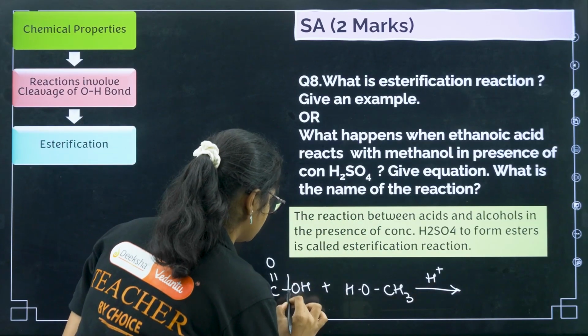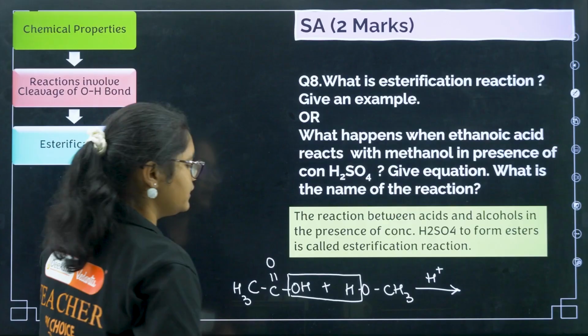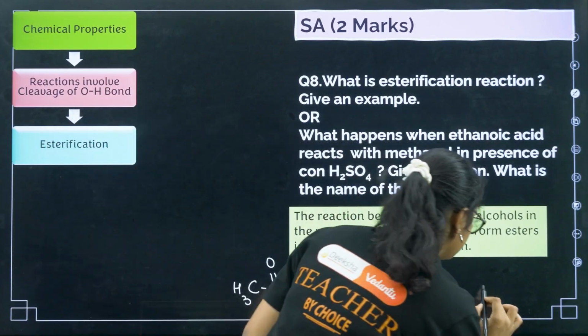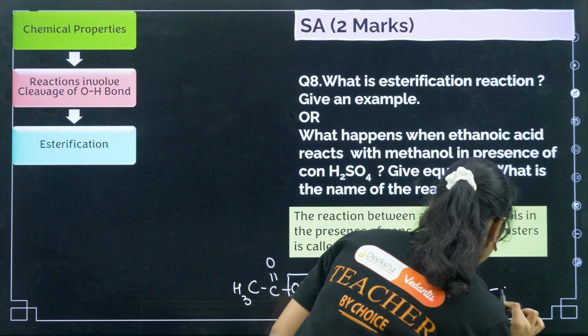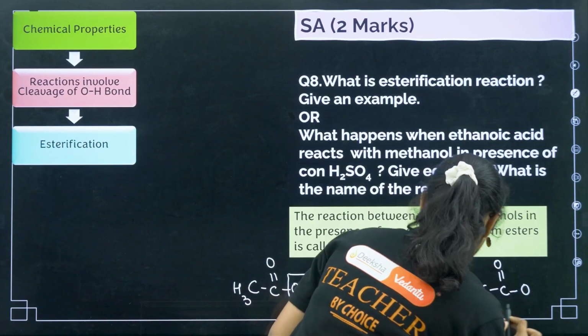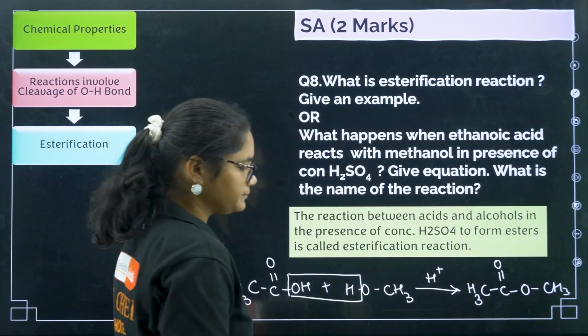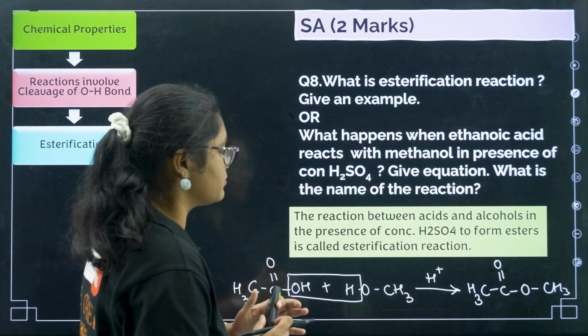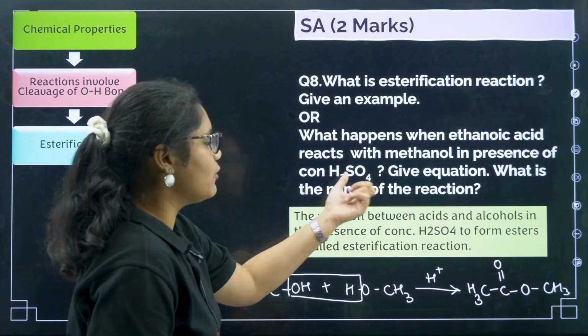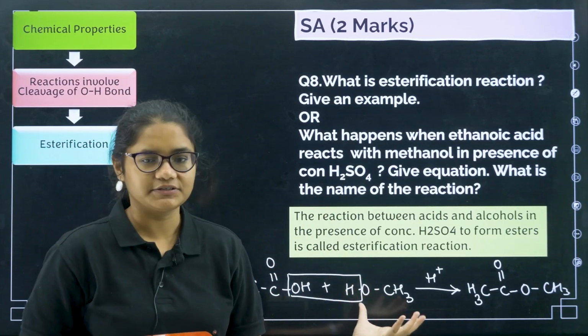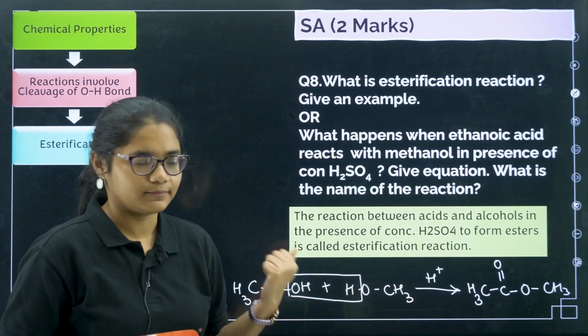So what will happen here? Water will move. Now if you see this one, it will be CH3, C double bond O, and then O and CH3. So this is the ester that is formed. Now what is the name of this reaction? The name of this reaction is nothing but esterification.